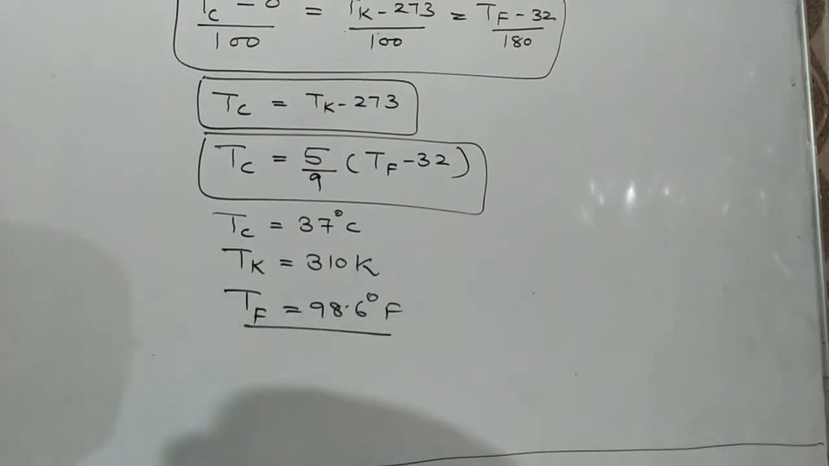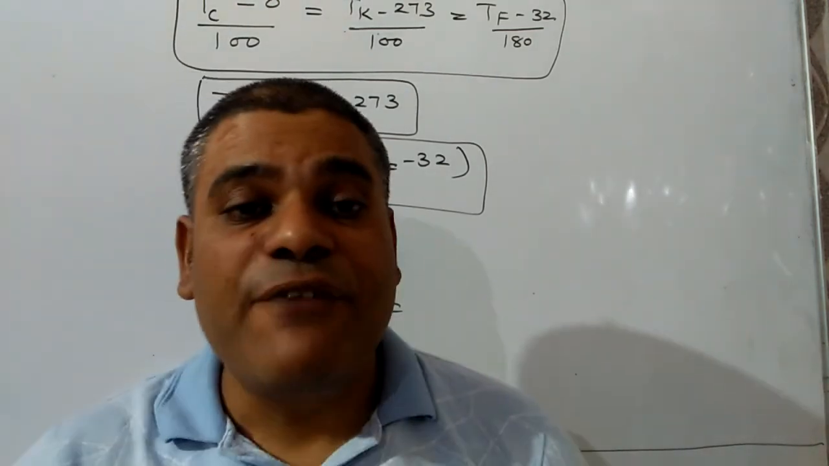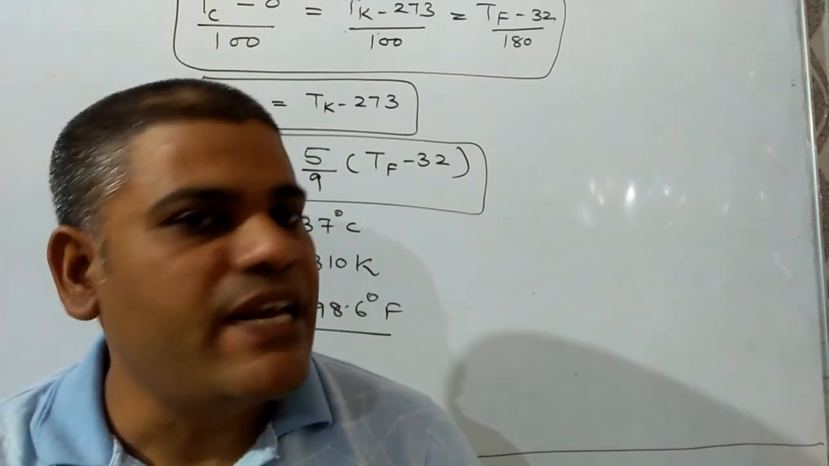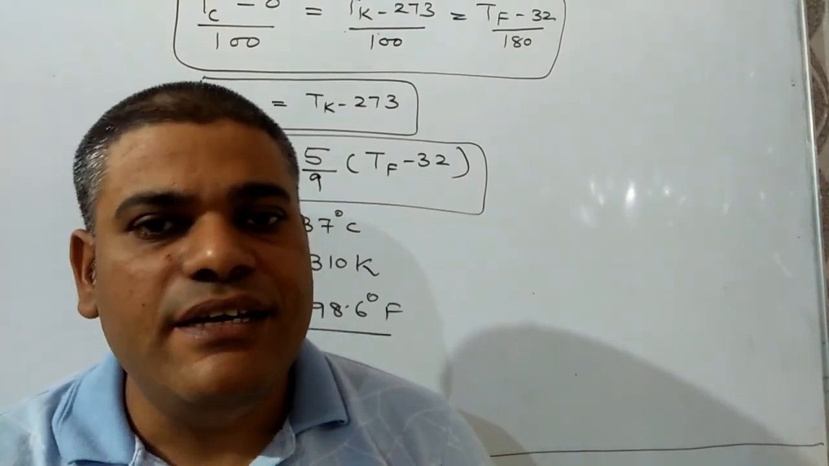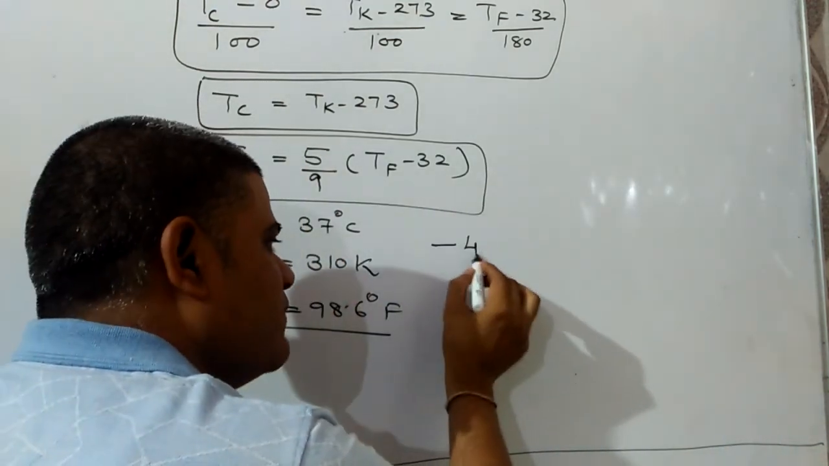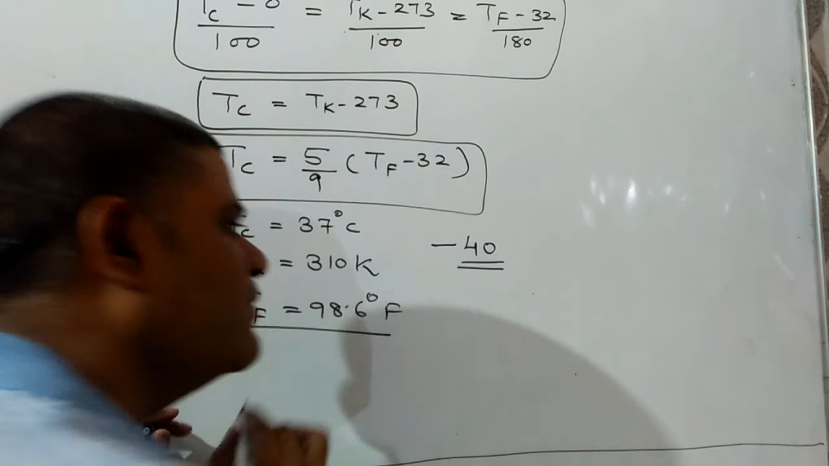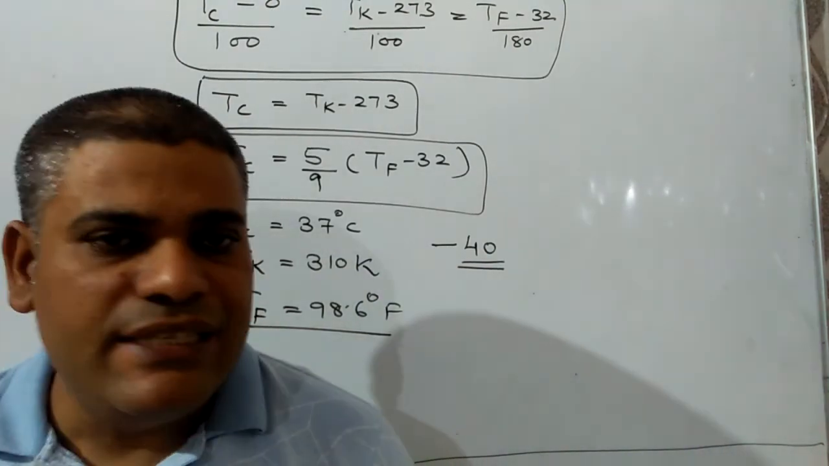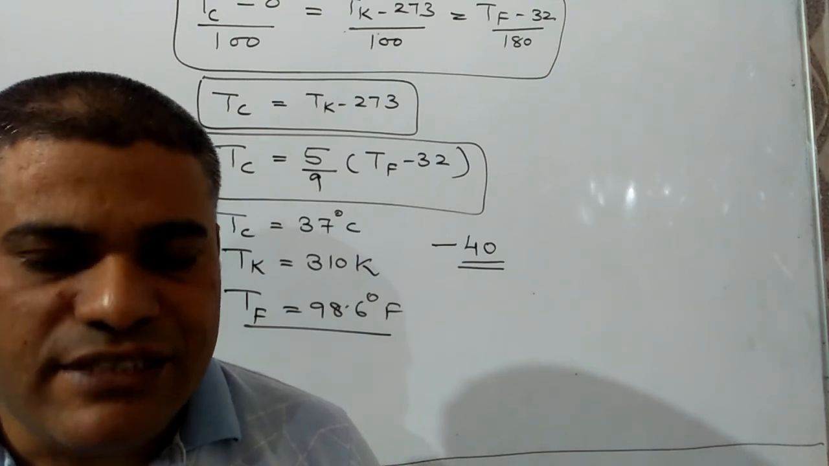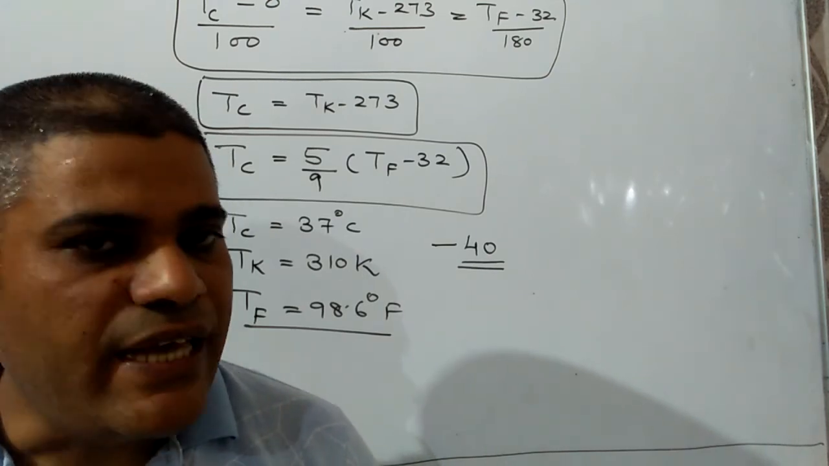Now we have to know at which temperature all these three scales have the same value. At which temperature all these three scales have the same value, our answer will be minus 40. At minus 40 all these three scales have the same value.